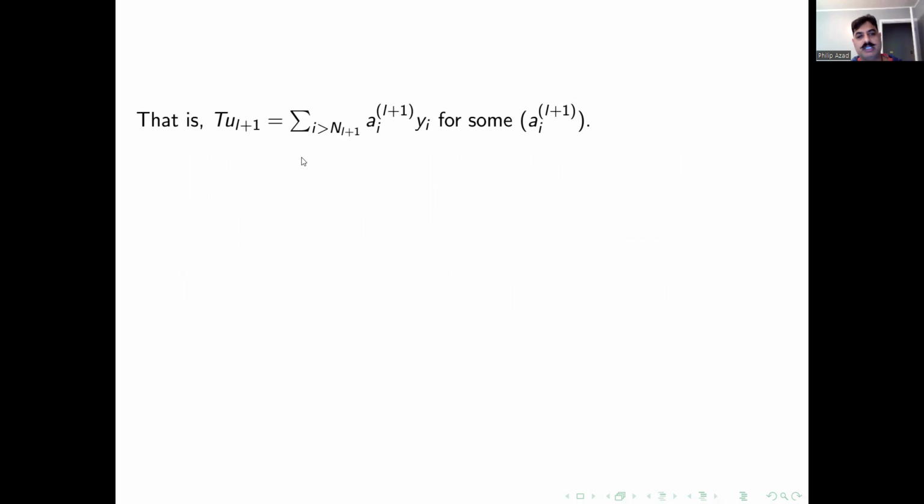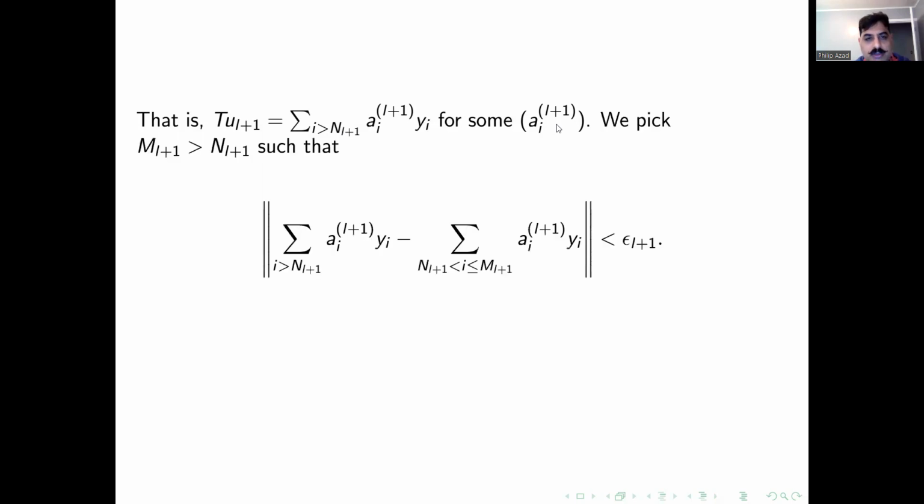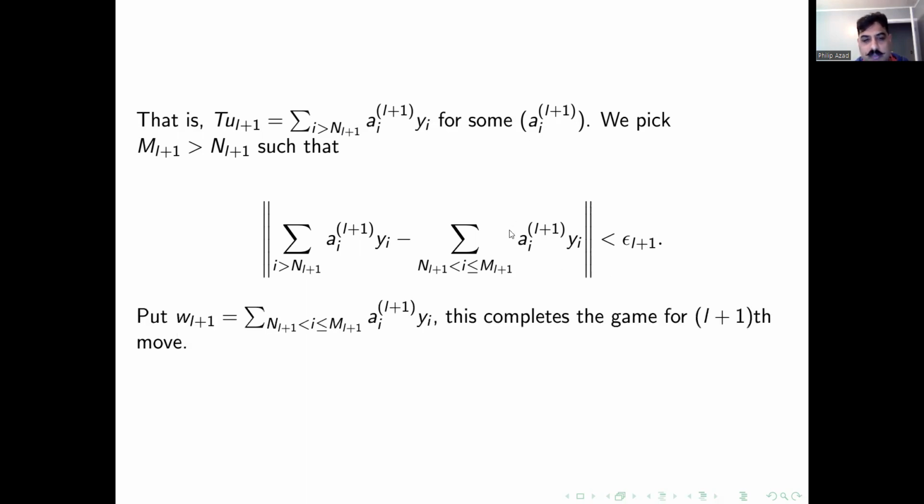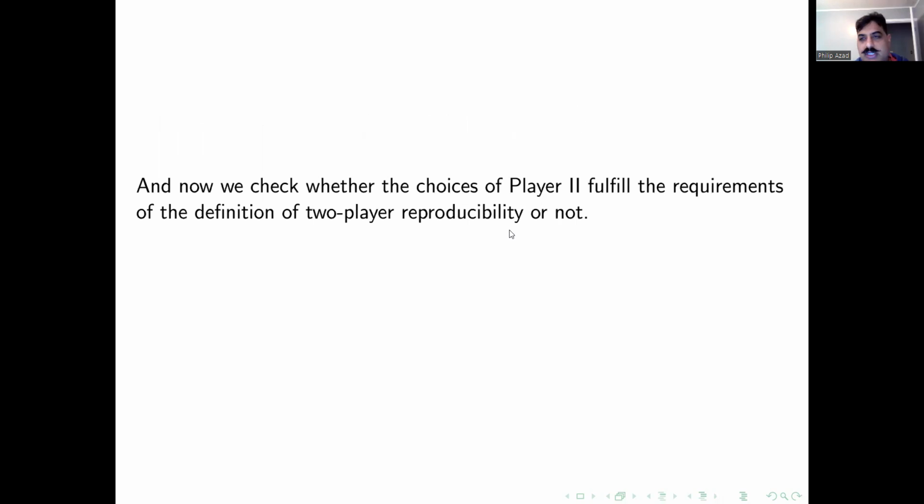And again, because this is a term in the space Y, it can be written in terms of the basis y_i with some sequence of scalars. Now we pick M_{l+1} large enough so that the tail is very small. We define this as our block w_{l+1}, and we have completed this stage.